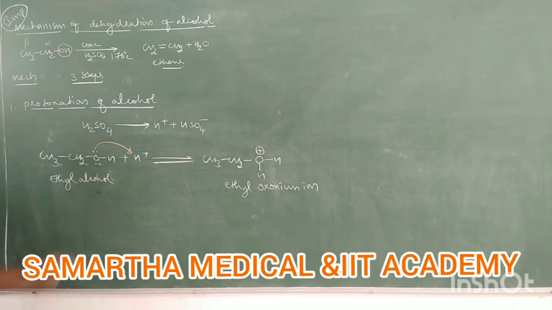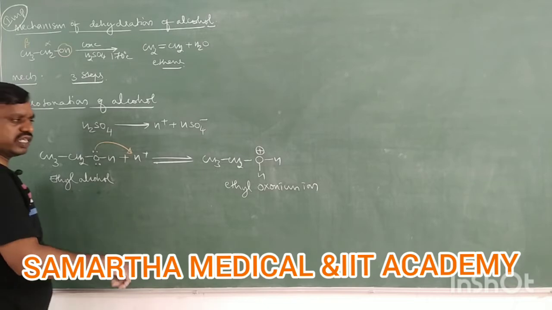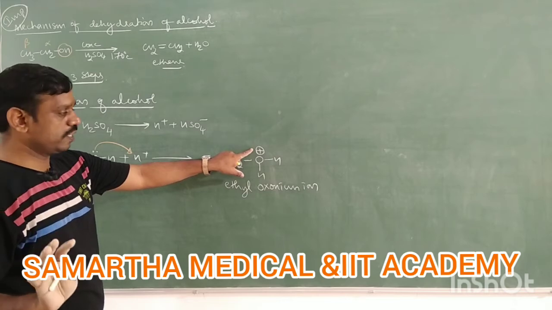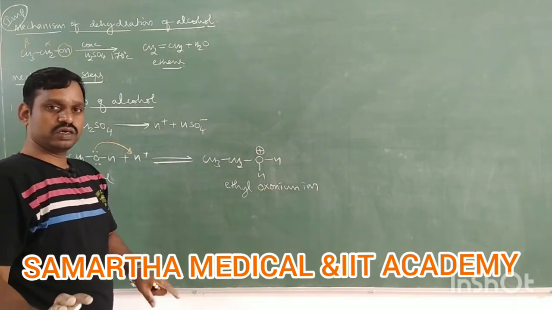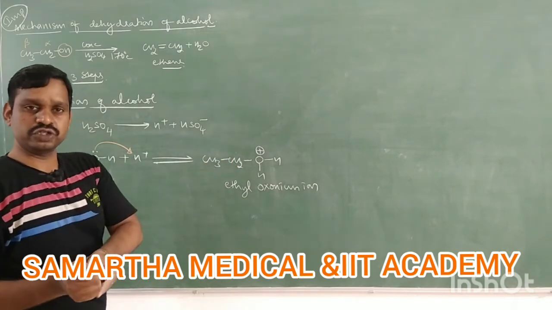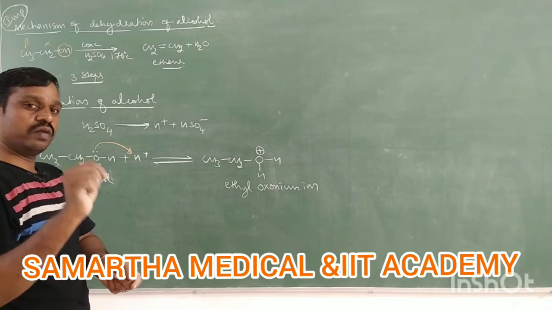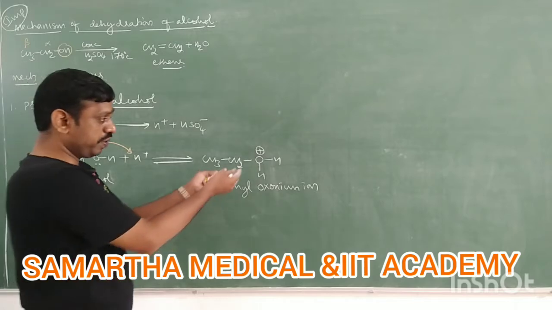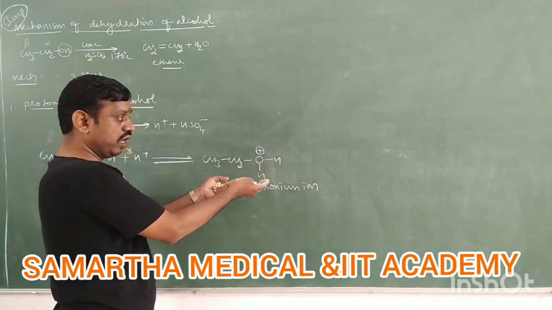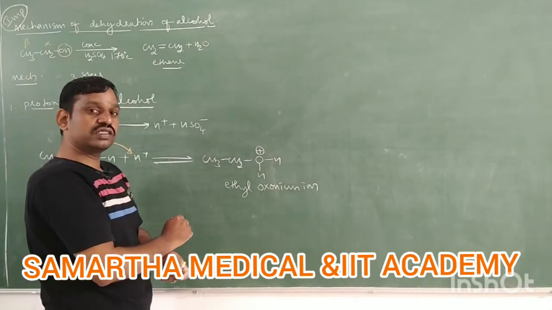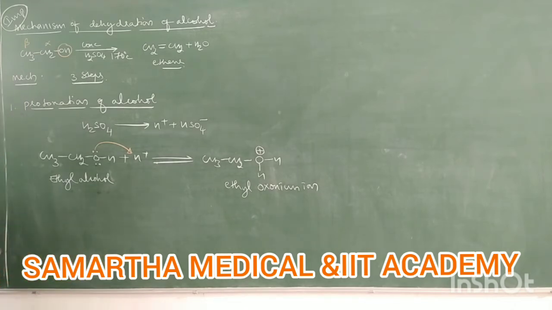In step 1 we got ethyl oxonium ion, which is highly unstable. Why is ethyl oxonium ion highly unstable? Because here oxygen is carrying positive charge. We know that a more electronegative element carries negative charge, because it has more electronegativity. But if a more electronegative element carries positive charge, this is highly unstable. So therefore ethyl oxonium ion is highly unstable.